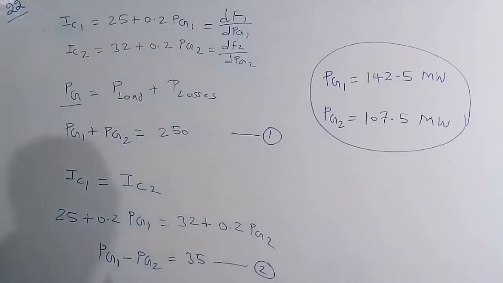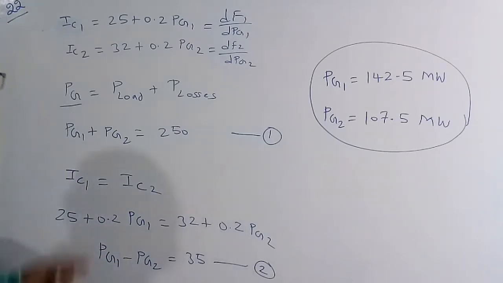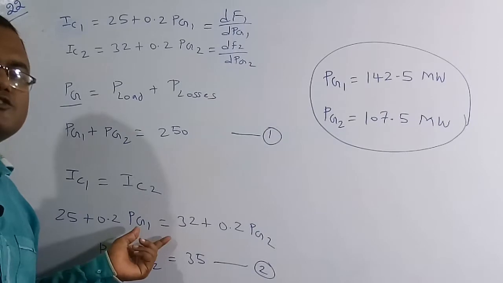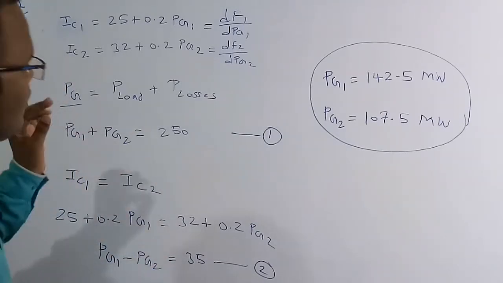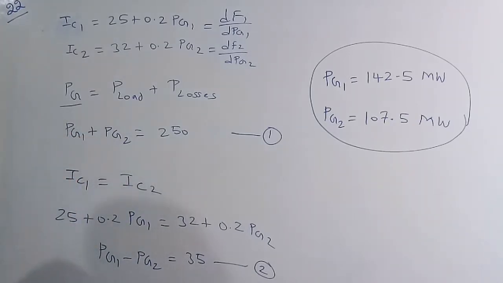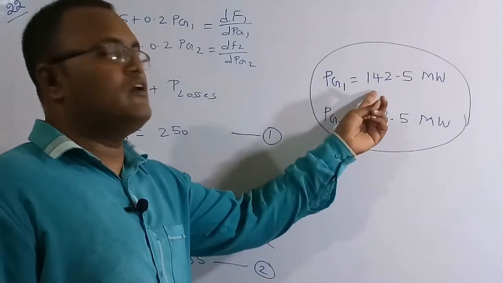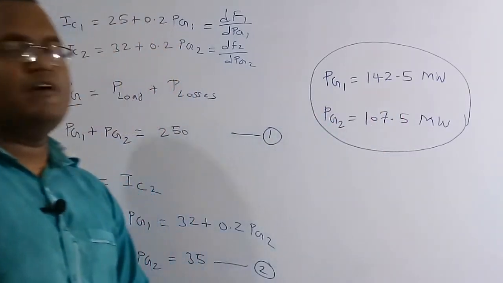So therefore here IC1 should be equal to IC2 for economic allocation. So we have to equate these two equations. By using this, if you rearrange this one, we are going to get another equation, which is the second equation. So we got two equations with two unknown variables, and if you solve these, we are going to get Pg1 equal to 142.5 megawatt and Pg2 equal to 107.5 megawatt.